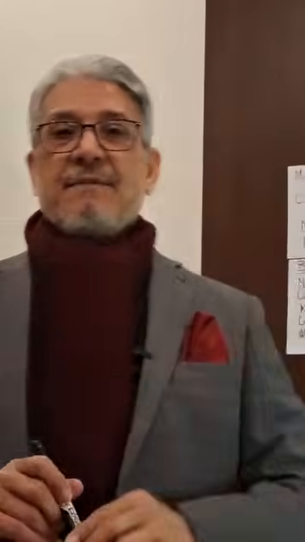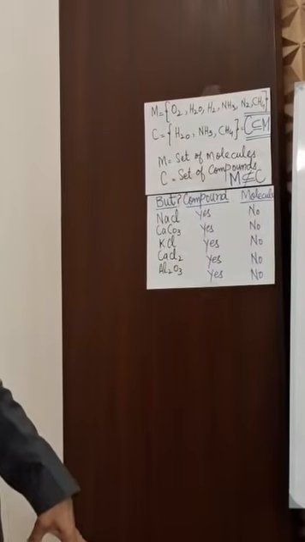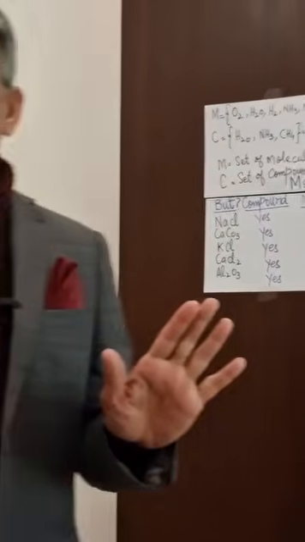And to make you understand more, you should know and you should say that all ionic compounds like sodium chloride, calcium carbonate, potassium chloride, etc., are not molecules. All covalent compounds are molecules. All ionic compounds are not molecules.